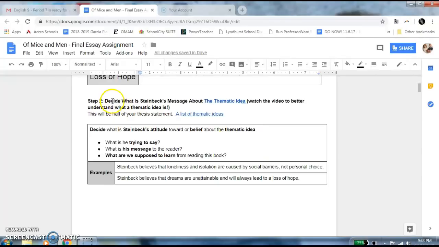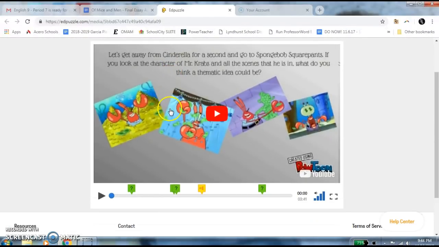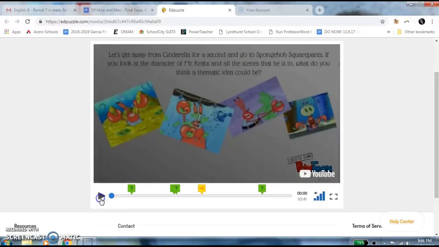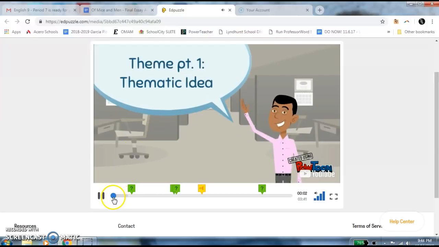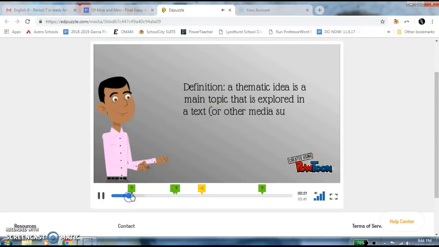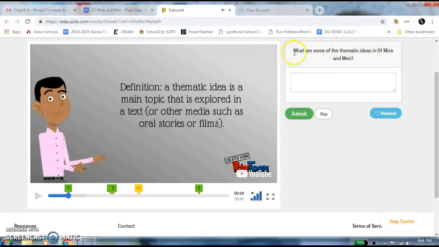Step 2. You have to decide what is Steinbeck's message about a thematic idea. If you don't know what thematic ideas are, you can watch this video here. Just click on this link. It'll take you to this video, and while you're watching, a couple of parts will ask you to answer questions about what the video is about up in this area.